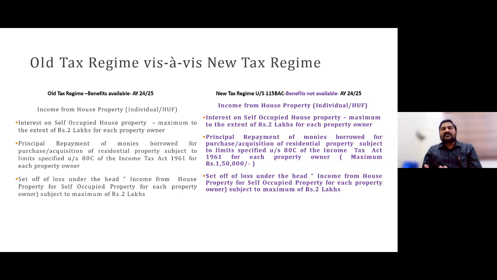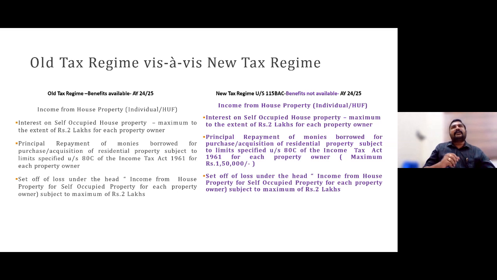Then the principal repayment part, under 80C, we know up to 1,50,000, the 80C limit, you can have the deduction if you are going for the old tax regime, but that amount is not there if you are going for the new tax one.